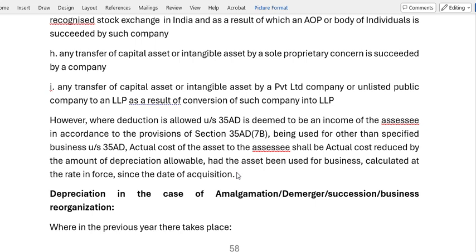The actual cost of the asset to the assessee shall be the actual cost reduced by the depreciation allowable, had the asset been used for the business from the very beginning, from the date of acquisition. Accordingly you calculate all the depreciation and deduct it from the actual cost. Then that amount will be the actual cost for the business.